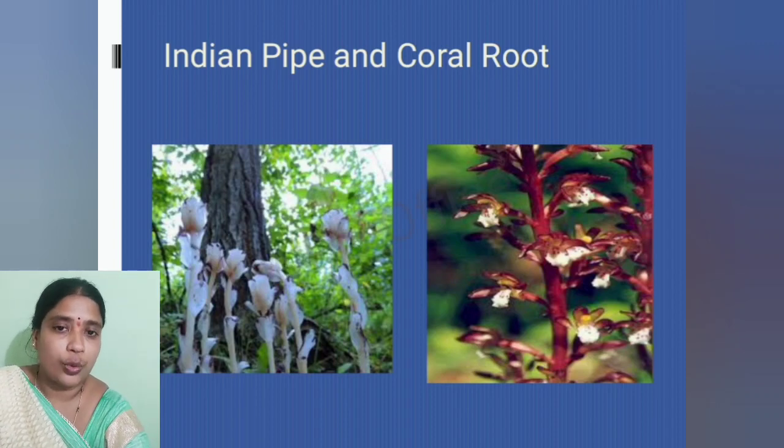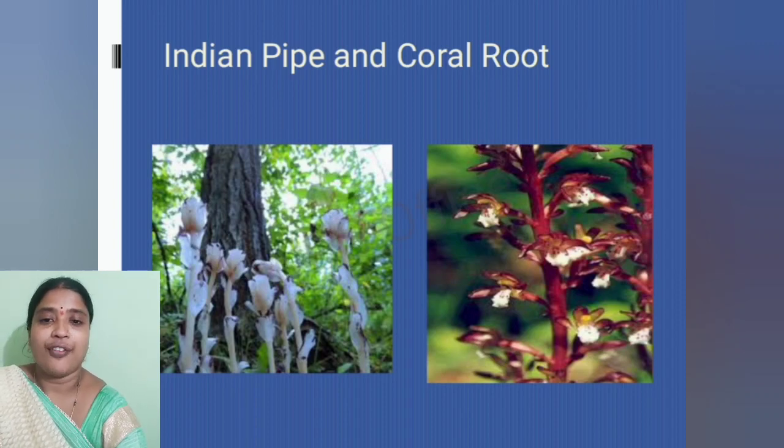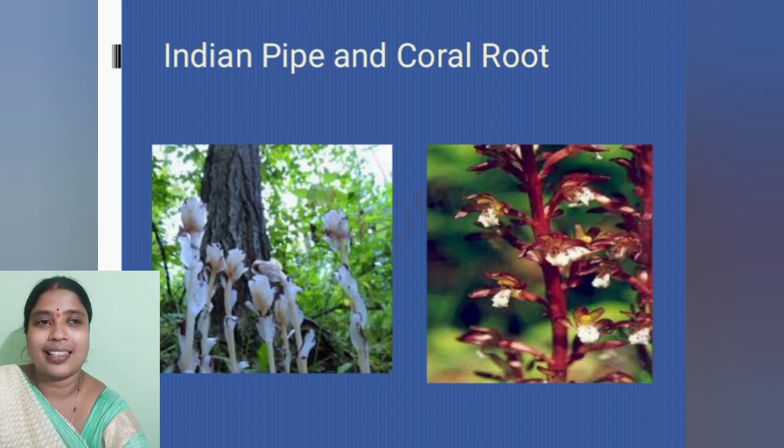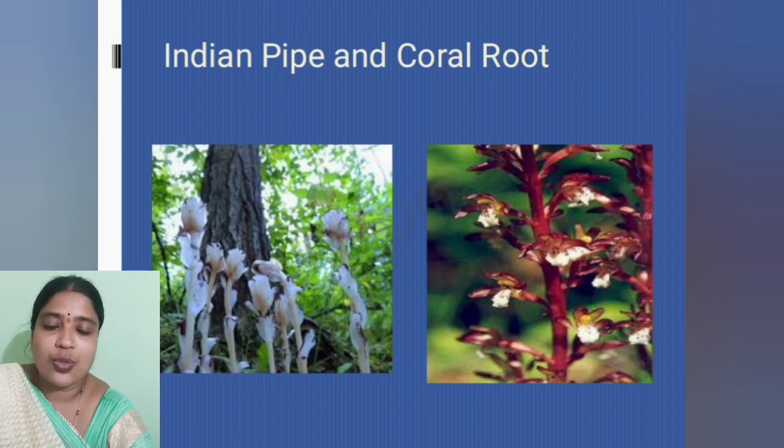These are not the roots, but these are underground stems. So coral roots have rhizomes, that means underground stems, which twine with the fungi present in the soil, and this helps it to get its nutrition. So in this way saprophytic plants obtain their nutrition.